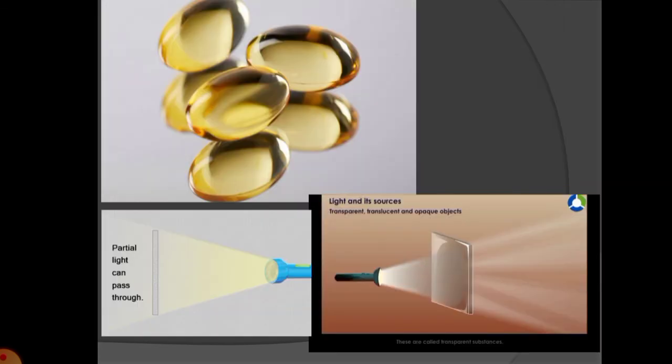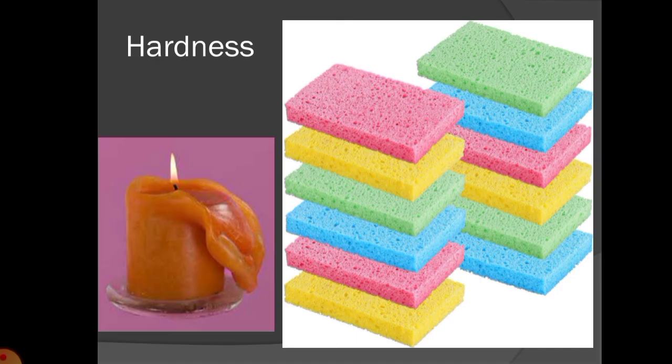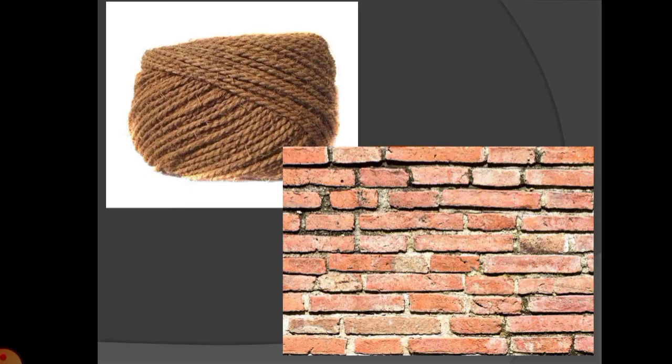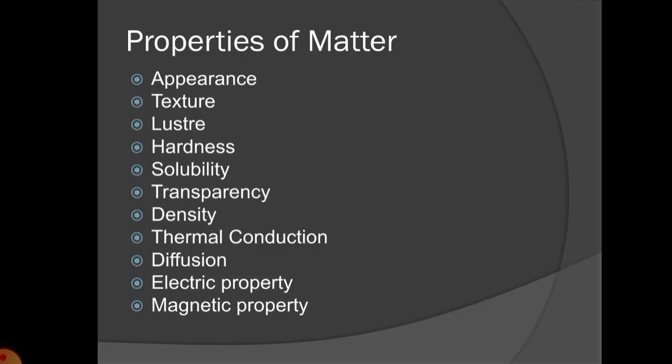So here we are done with this chapter, but some of the properties of matter we have discussed and some of the properties we will discuss in the next video. We have discussed in this video appearance, texture, luster, hardness, solubility and transparency. In the upcoming video we will discuss density, thermal conduction, diffusion, electric property and magnetic property.